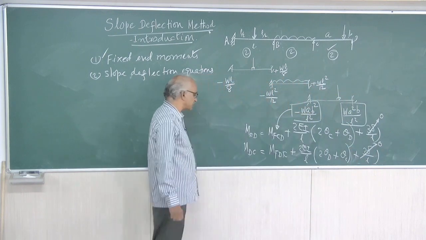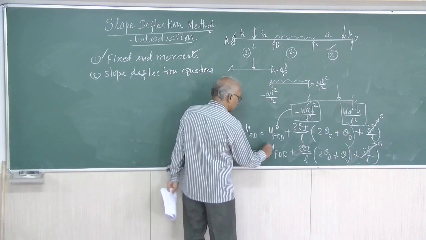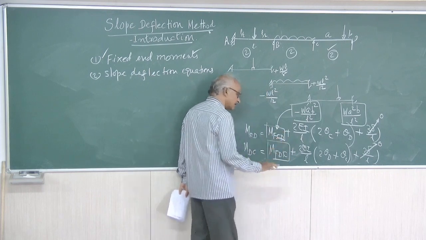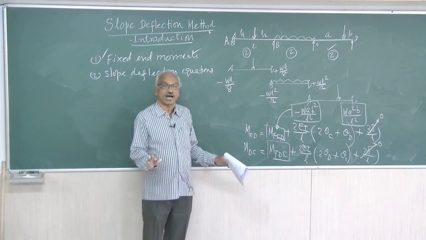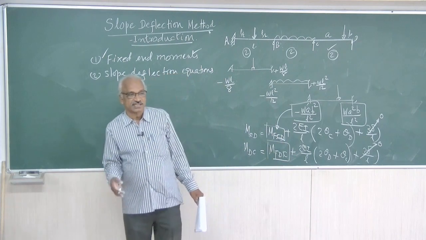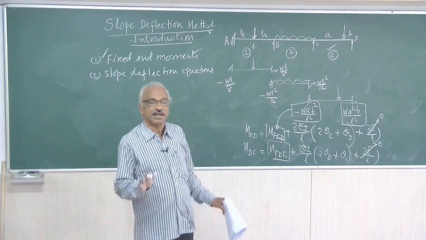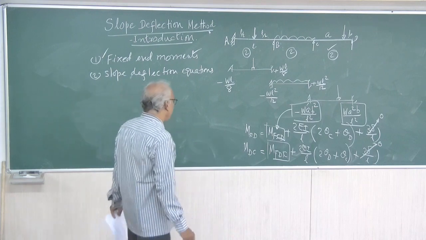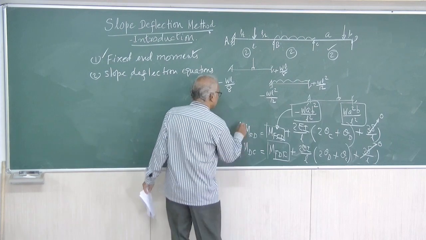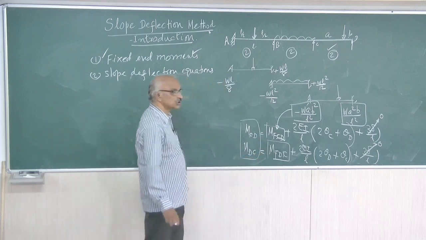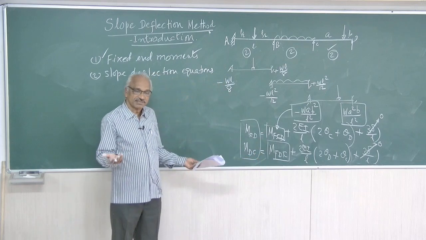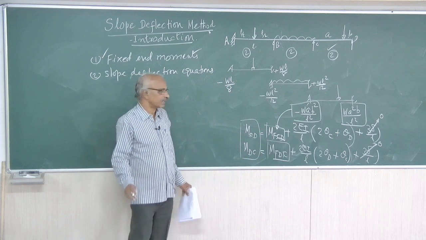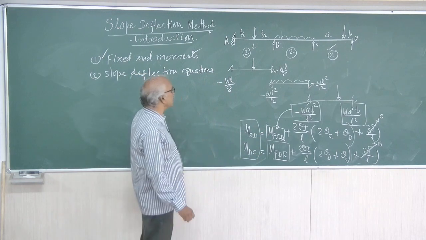After simplification, now you will have value for this, you will have value for this, you will have value for this. So write down, it will be in terms of the unknowns. Theta B, theta C, delta, all these values will be unknowns. Initially we told that the moments are expressed in terms of the unknowns, namely slopes, so theta B, theta C will be unknown, theta D will be unknown now, right? They are the unknowns, right?